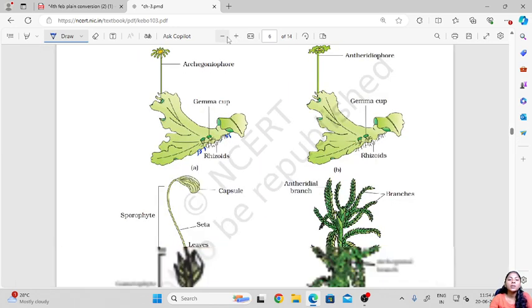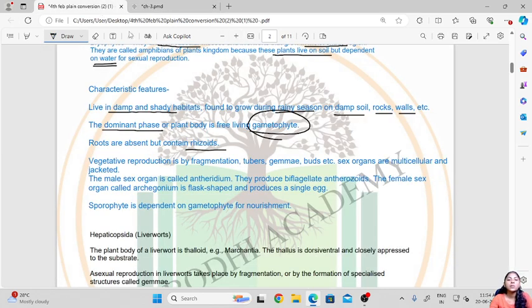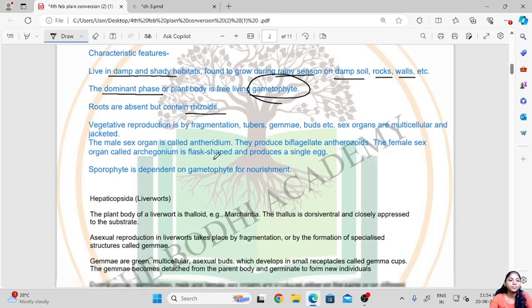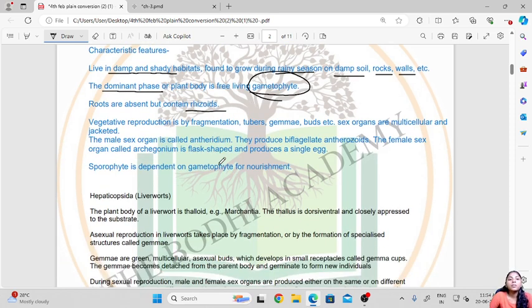They do the same functions. They will absorb the water and try to anchor the plant. Then the vegetative reproduction is by fragmentation, tubers, gemma buds, etc. These are the type of vegetative reproduction that they follow.